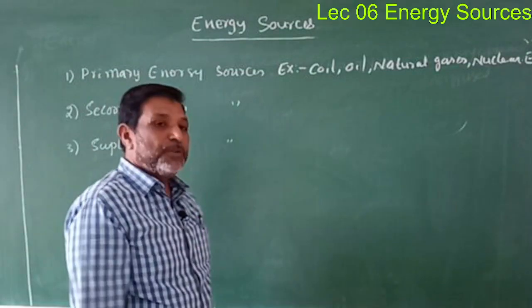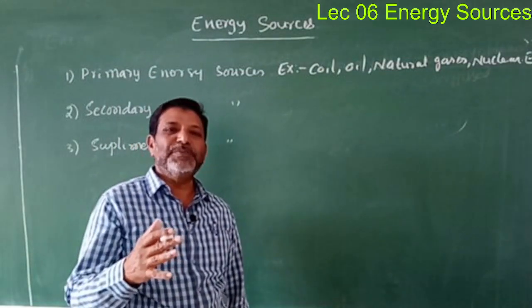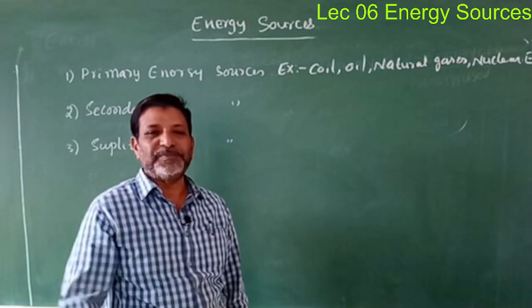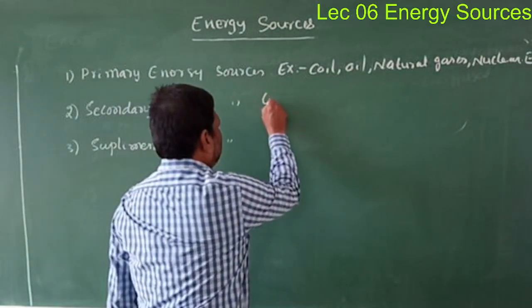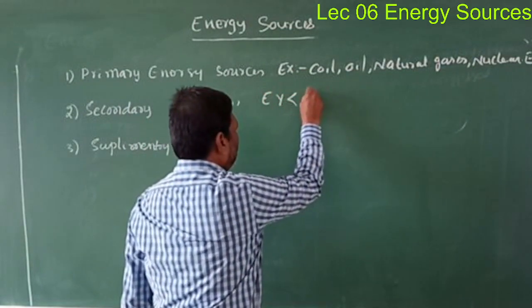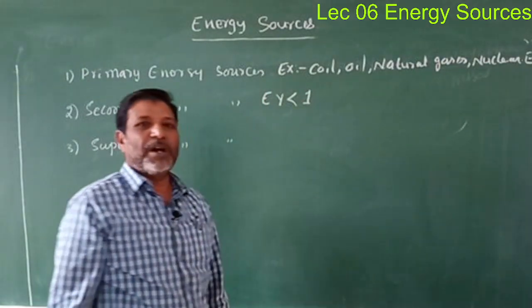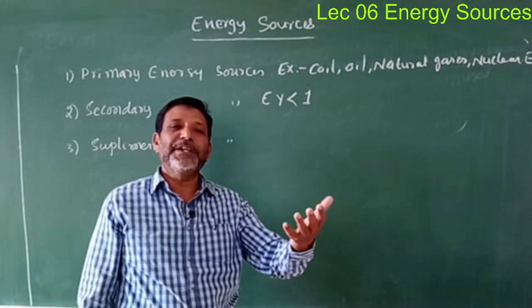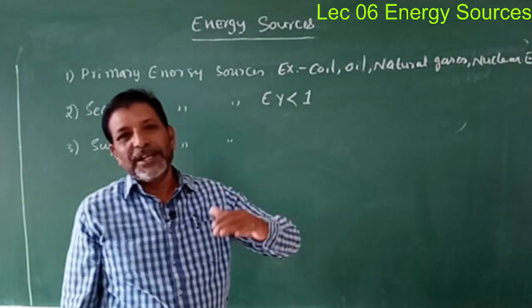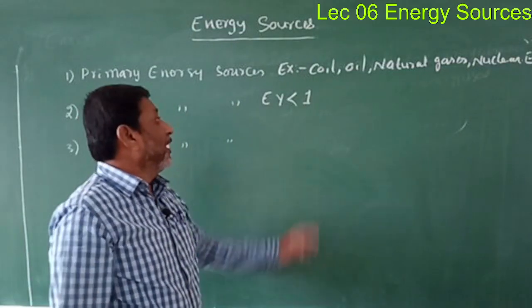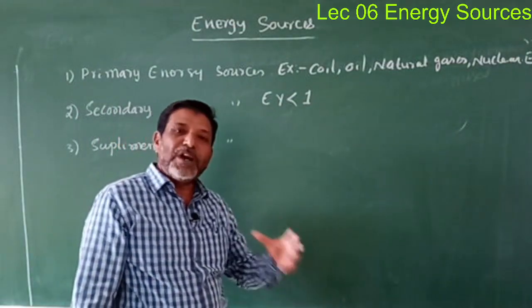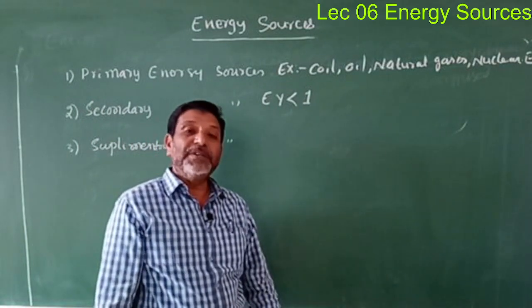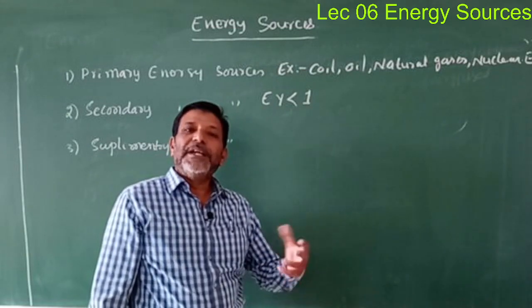Now, which sources do we call the secondary energy sources? The energy sources whose energy yield is less than 1. Already I have written the formula of energy yield: the energy yield is equal to the ratio of energy obtained to the energy spent. If this energy yield is less than 1, such energy sources are named as the secondary energy sources.